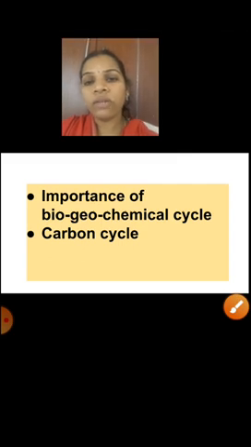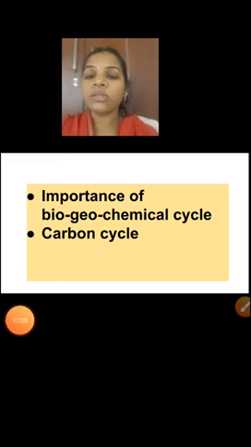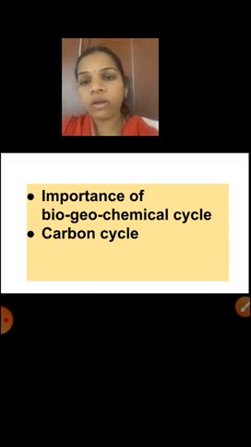So today what we had studied is the importance of the biogeochemical cycle. What is the importance? Why is it necessary? Cyclical flow of nutrients, isn't it? Without the biogeochemical cycle, living organisms cannot survive on the earth. And next was the carbon cycle.